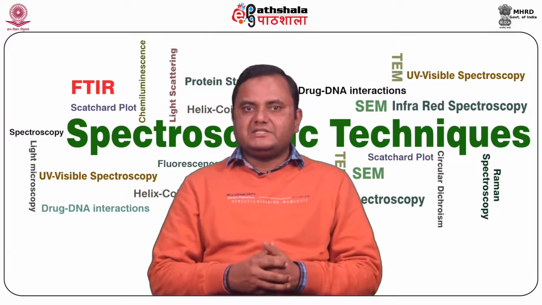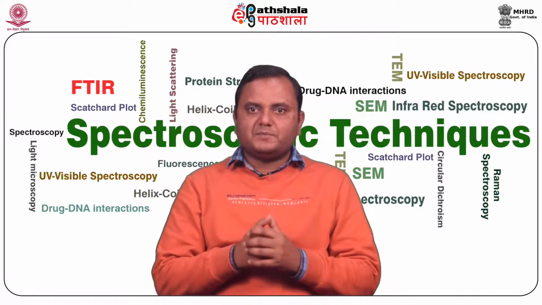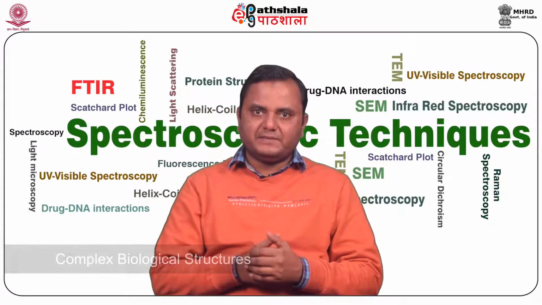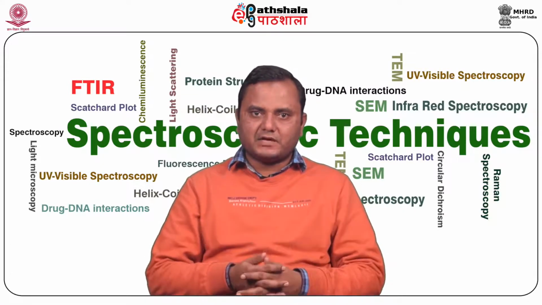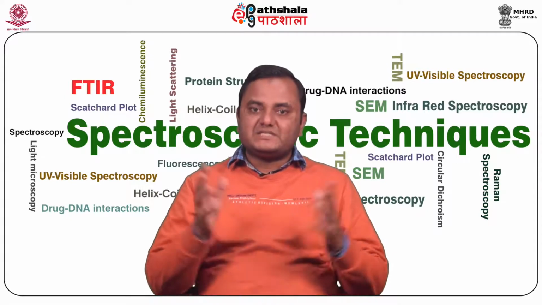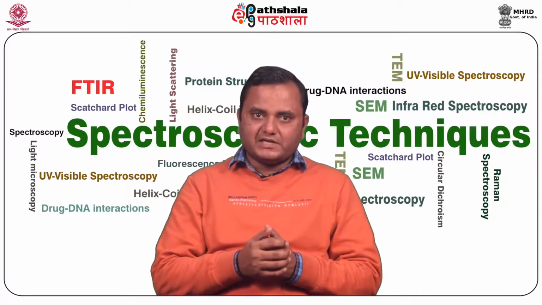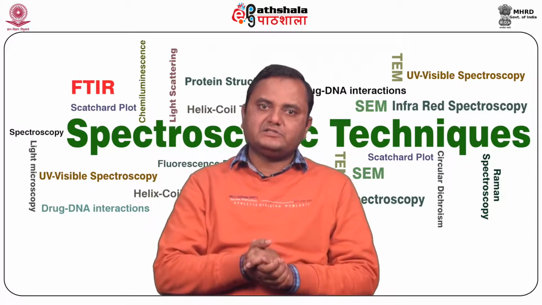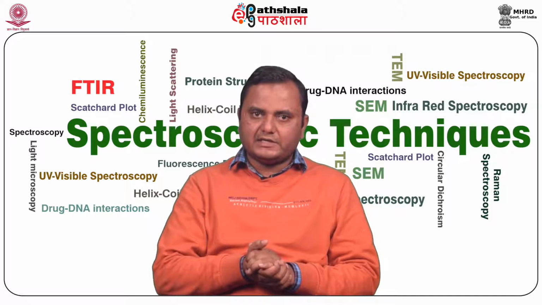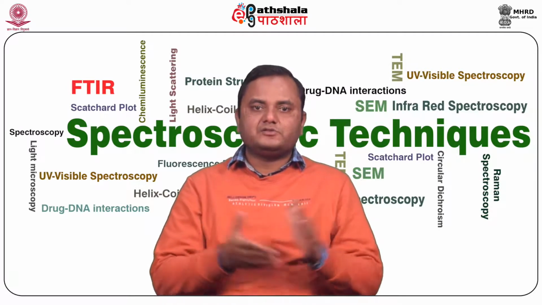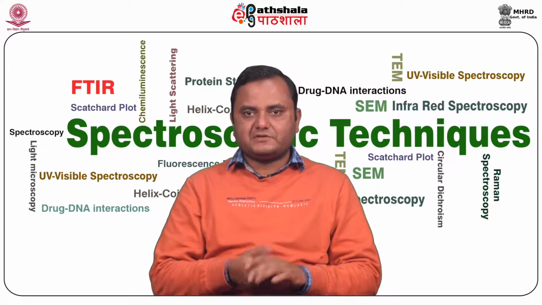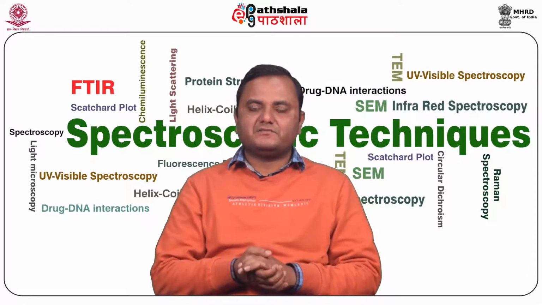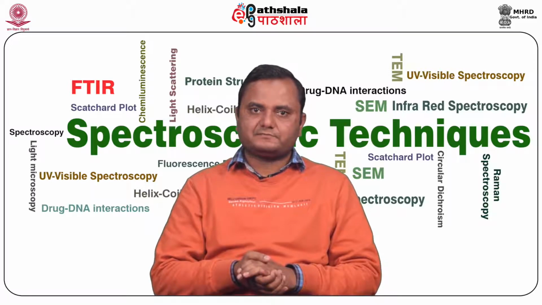FRET is widely used in distance measurement. It can be used to obtain a structural map of complex biological structures, primarily proteins or other macromolecular assemblies. Measurement of energy transfer can provide intra or intermolecular distances of the protein with their ligand in a range of 10 to 100 angstrom. FRET can also detect changes in distance of 1 to 2 angstrom between loci in a protein. Hence, it is a sensitive measure of conformational changes.